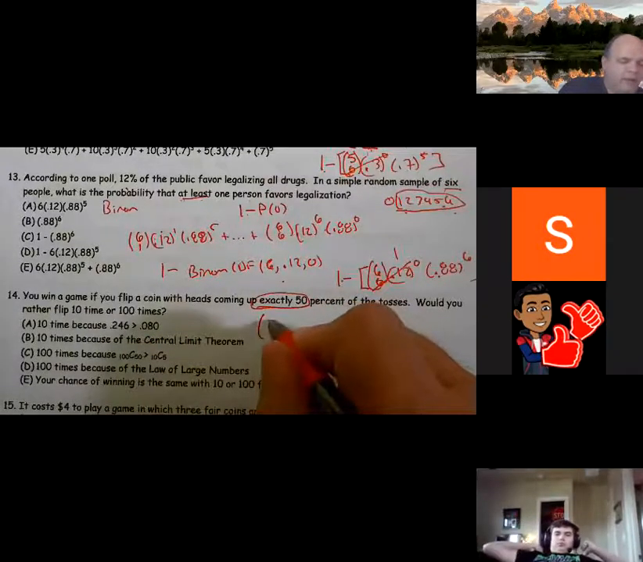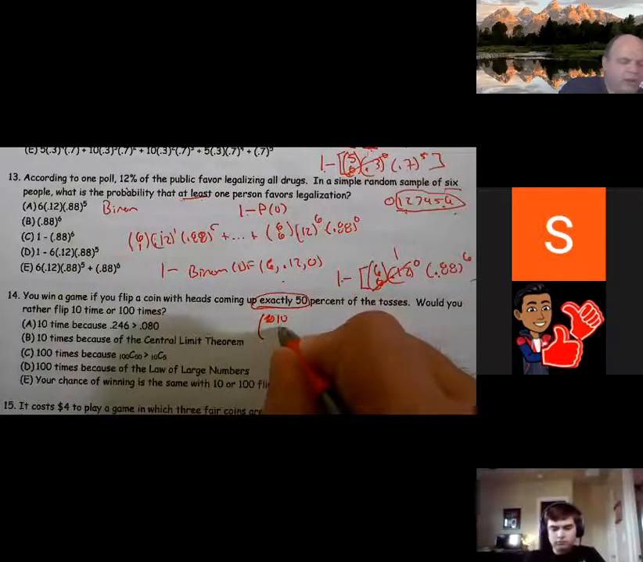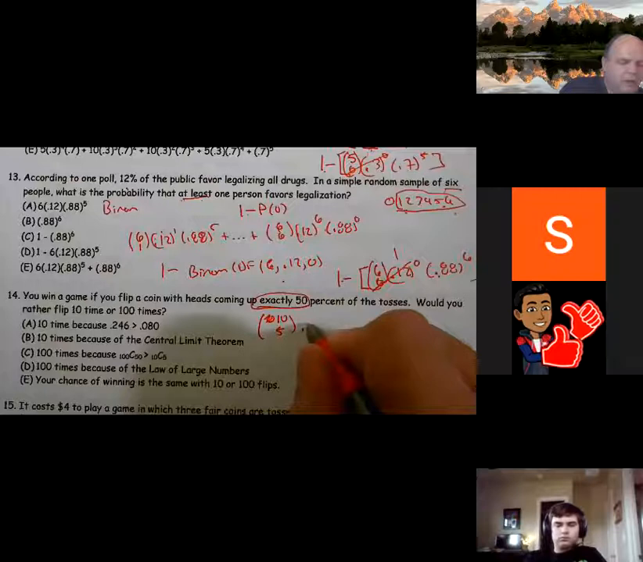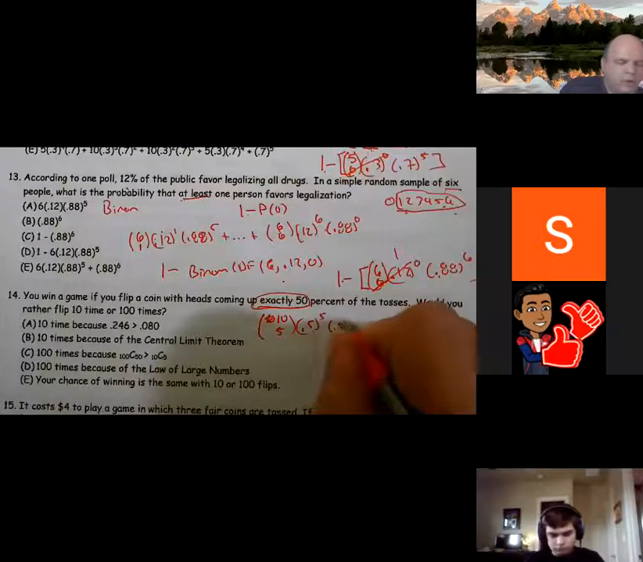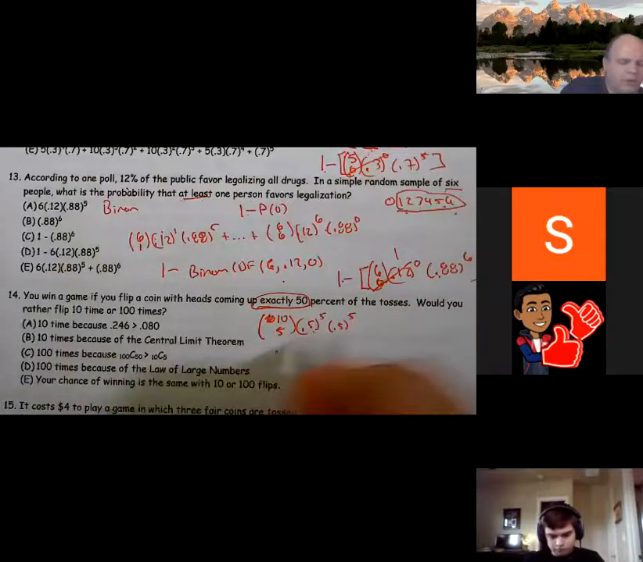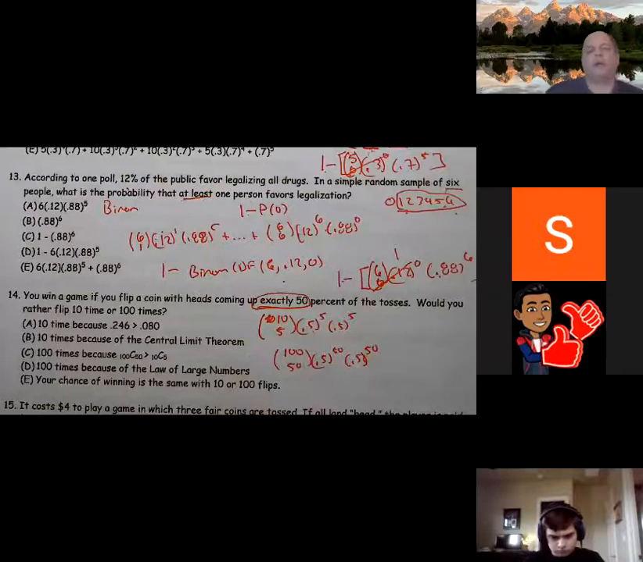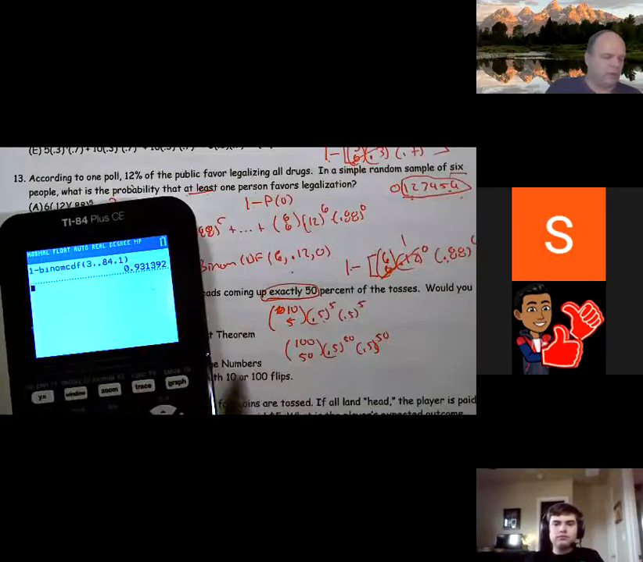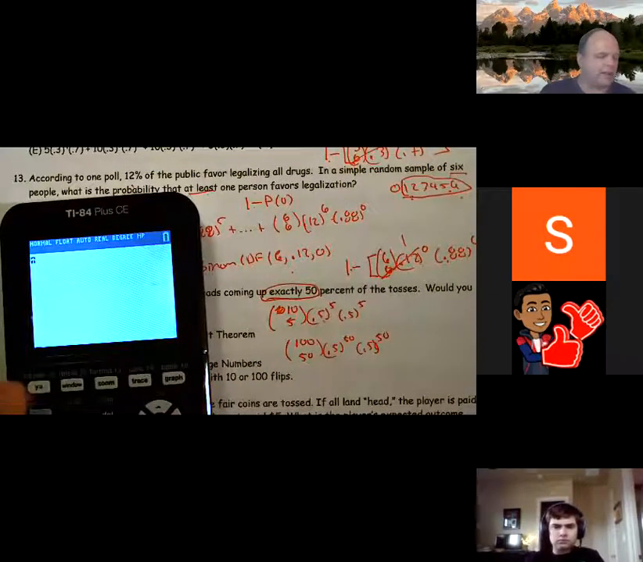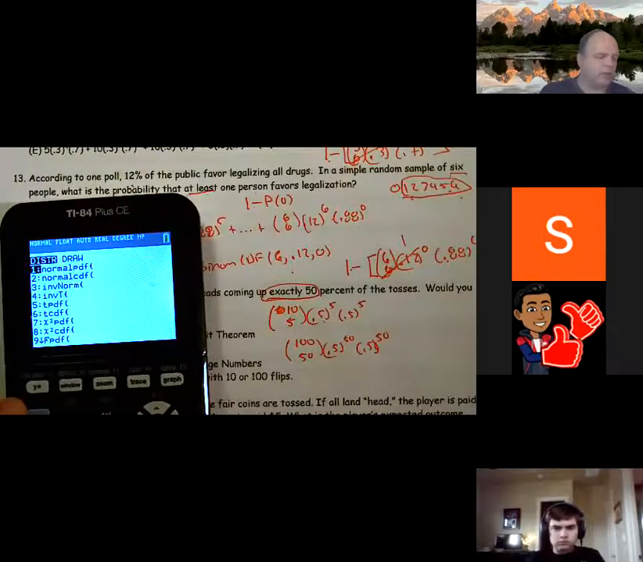So we have 10 choose 5, 0.5, because the probability of getting heads is 0.5. And then we're going to do the same thing: 100 choose 50, 0.5 to the 50, 0.5 to the 50. So we're going to do the binomial for both of these and take a look at it. Now, this is the case because they're looking for exactly 50%. Okay, so second bars, binomial PDF,